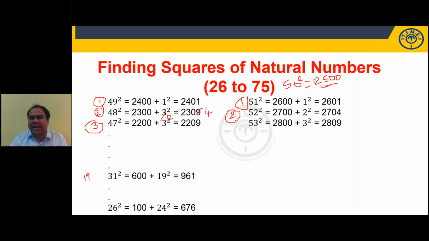Okay, let me move forward. I'll ask you 61 square. Answer this, students. 61 square. First, 61 is how much more? Very good. 11 more. 25 plus 11, 3600 plus 11 square, 121. 3721. Very good. Okay. Shall I ask you one more question? Easy one I'll ask. 57 square. Quickly, quickly. 57 square. Fast.